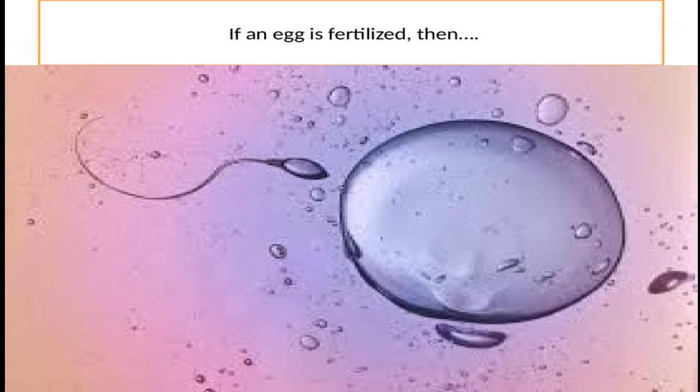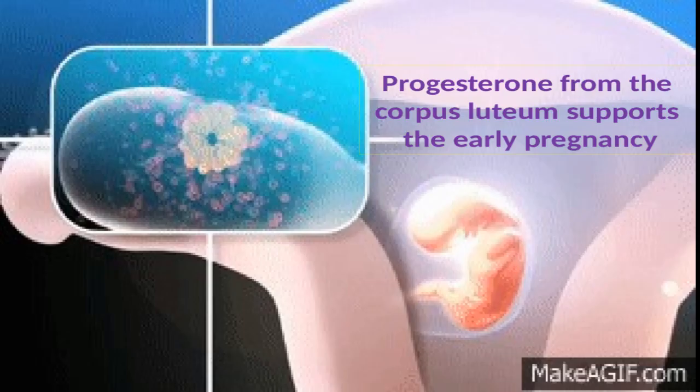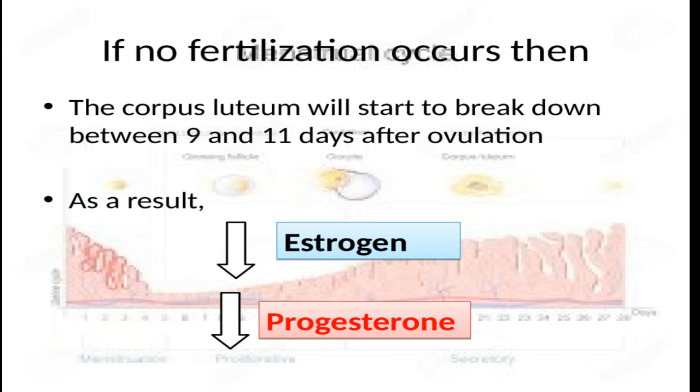If an egg is fertilized, progesterone from the corpus luteum supports the early pregnancy. And if fertilization and implantation are not successful, the corpus luteum begins to degenerate within 10 days of being formed. As a result of degeneration, levels of progesterone and estrogen also decrease, which leads to the degeneration and shedding of the endometrium, and the next menstrual flow begins.